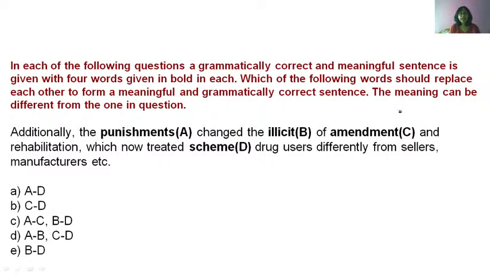Okay, let's see. Additionally, the punishments changed the illicit of amendment and rehabilitation. Now here you have rehabilitation. What is the meaning of rehabilitation? When you rehabilitate someone. And when do you rehabilitate someone? In 2 cases. One, rehabilitation is done for insane people, for mad people.